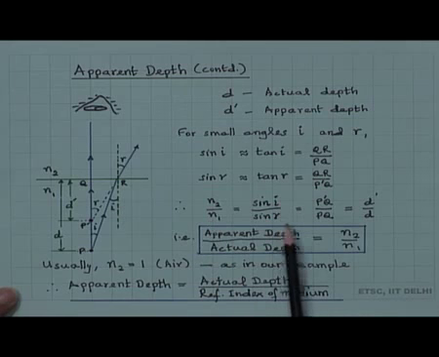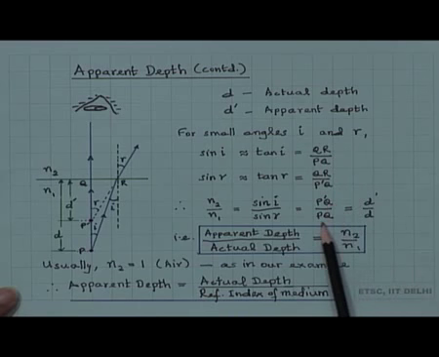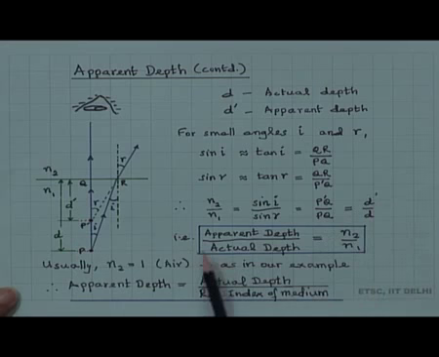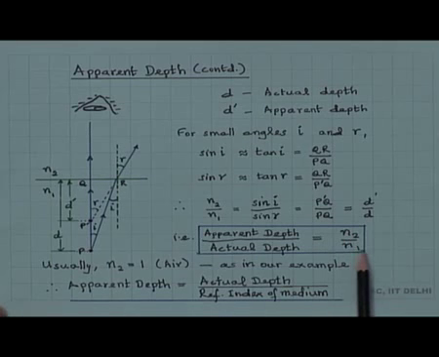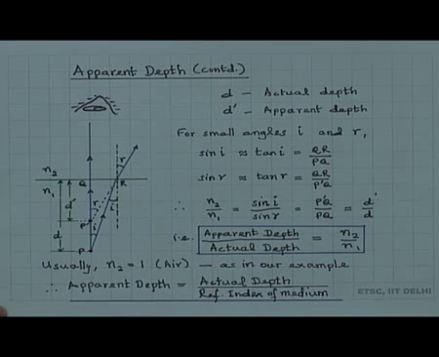Therefore, sin i by sin r is equal to n2 by n1 by Snell's law. Sin i by sin r, if we divide one by the other, is P'Q by PQ, which is nothing but d' by d. So, apparent depth divided by actual depth is equal to n2 by n1. n2 is always the second medium, n1 is the first medium by notation.